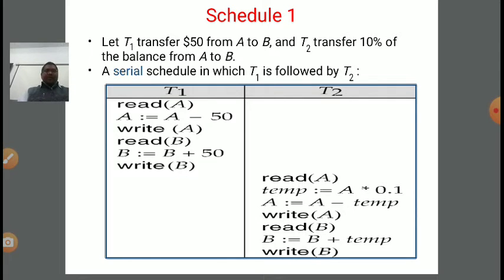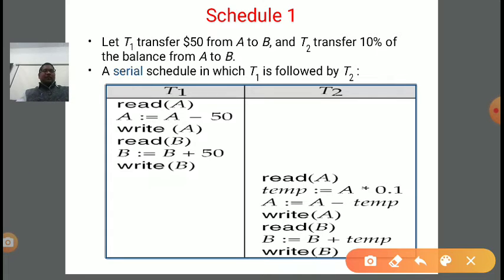Suppose in transaction T1 we transfer $50 from A to B, and in transaction T2 we transfer 10% of the balance from A to B. Both transactions involve different processing on account A and account B. The first deducts $50 from A and adds $50 to B. The second calculates 10% of the balance, deducts it from A, and adds it to B.